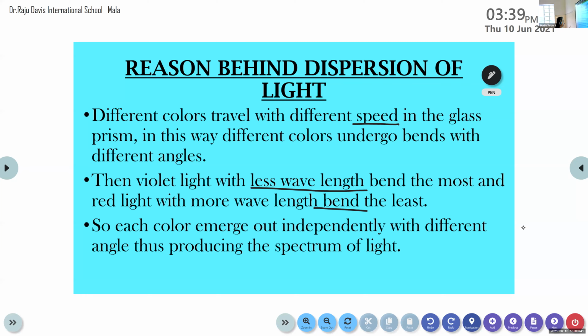So first of all, copy down what is the reason behind the dispersion of light. It is because different colors of light possess different wavelengths when passing through a prism. Out of the 7 colors, violet has less wavelength and bends the most. And what about the red? Red light has more wavelength and bends the least. So this is the reason behind the dispersion phenomenon. Is it clear?